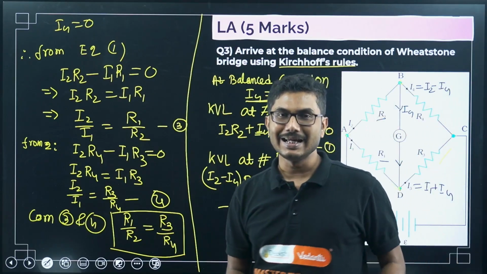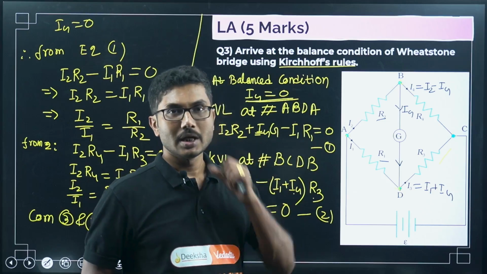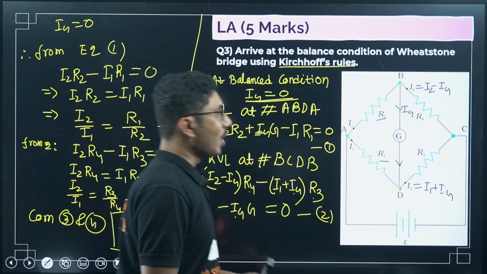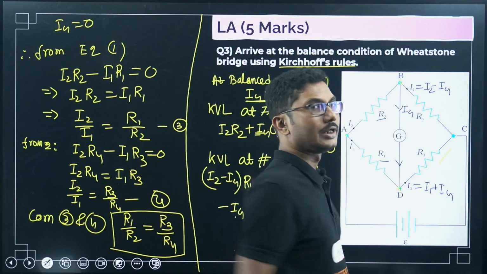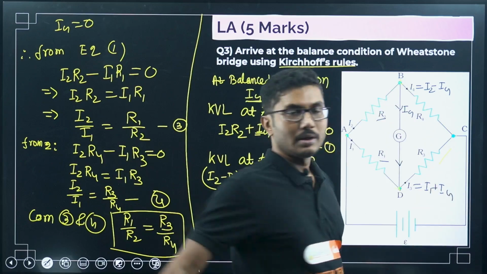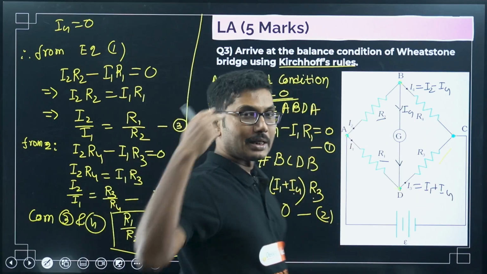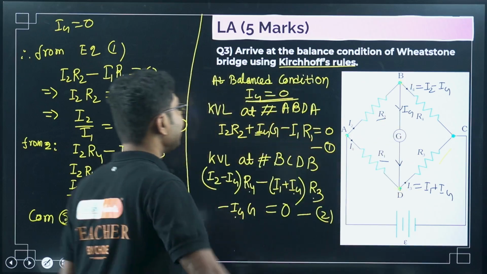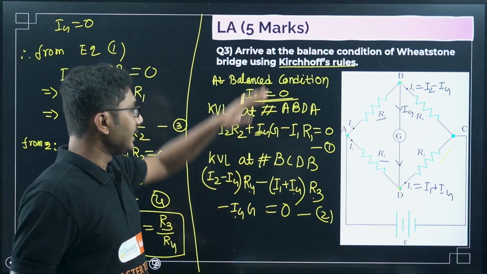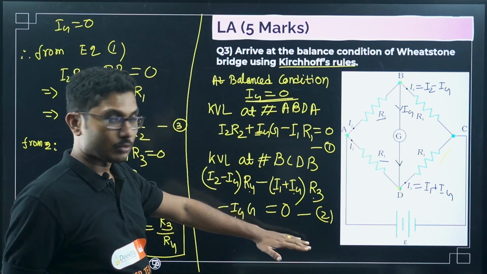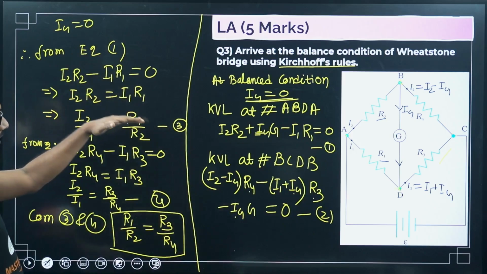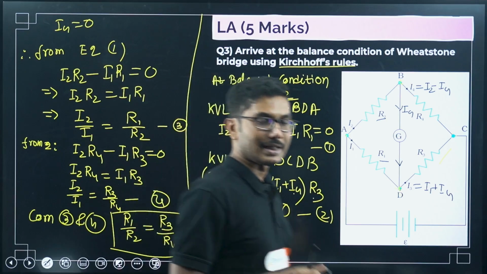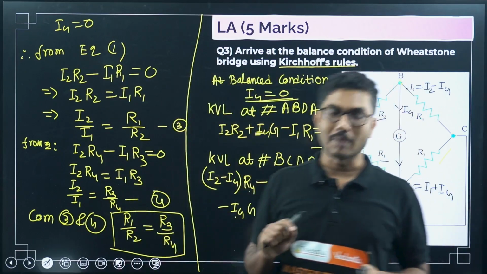Very simple, very easy derivation, one of the easiest derivations. Not as easy as cells in series, but still it is an easy derivation. You have to draw the diagram carefully with all the details possible. The diagram alone carries 2 marks, as I remember, if you detail it properly. Then you have to write the steps. Each step up to this point carries 1 mark, for deriving these 2 points again one mark, and the final answer another 1 mark. Total 5 marks. So if you answer them properly, you will get full marks.